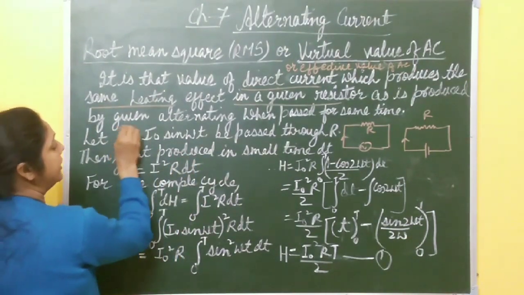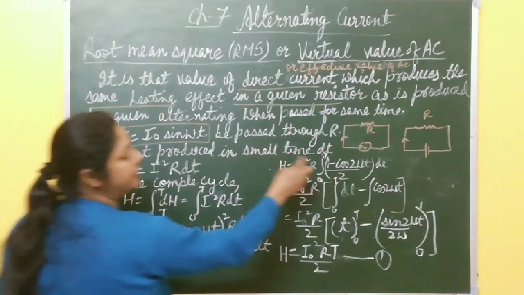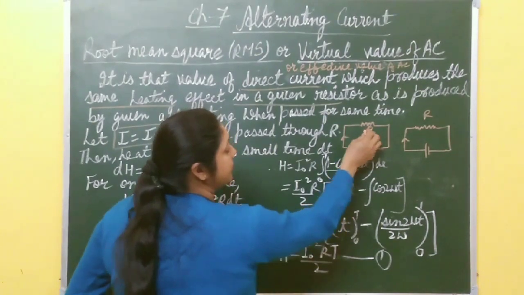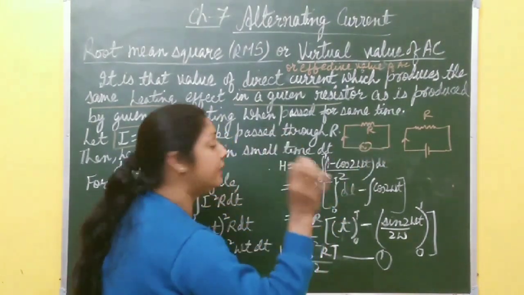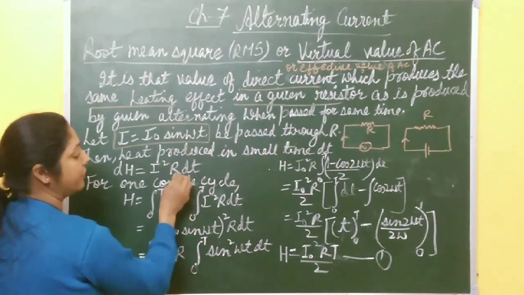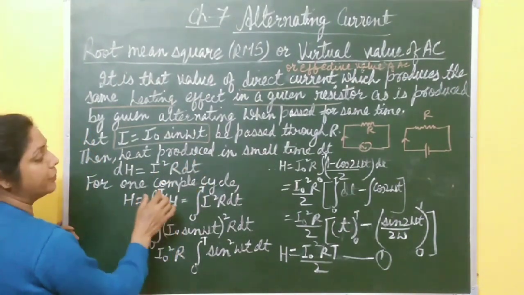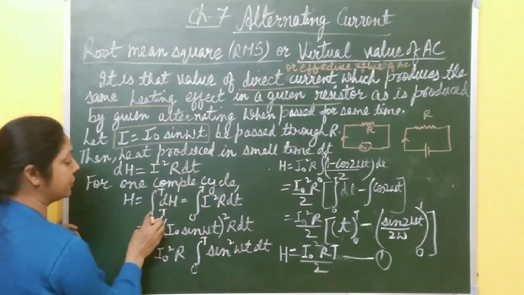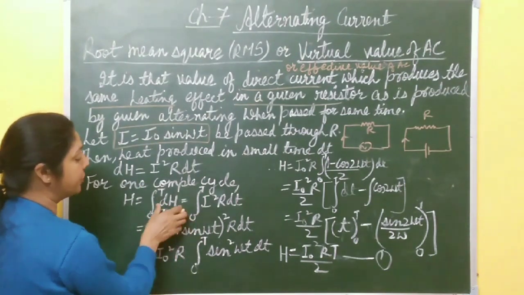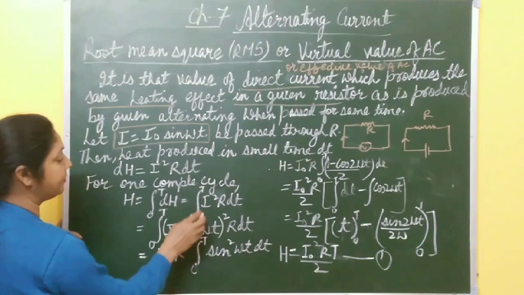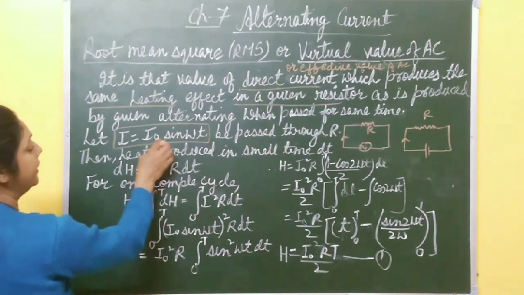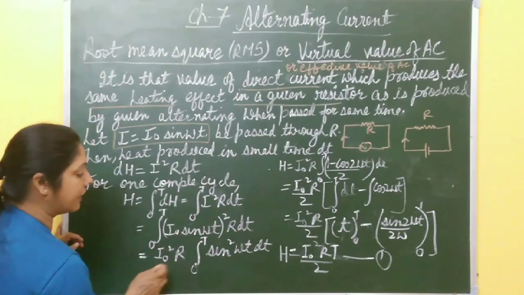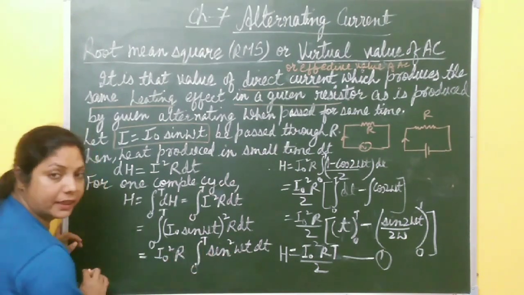Suppose I equal to I naught sine omega t is the current passing through this resistor R. Now the heat produced when it passes through this resistor R in a small time dt is dH equal to I square R dt. Now the total heat produced for one complete cycle is H equal to the integration of dH from 0 to T. For one complete cycle, you put the value of dH, I square R dt. Now what is I? The instantaneous value of current, I naught sine omega t. You just put the value of I here. You take I naught square R outside, and inside the integral only sin square omega t is left.